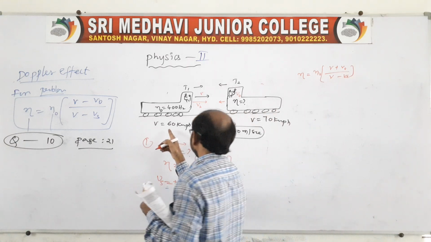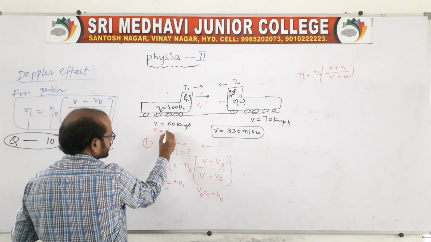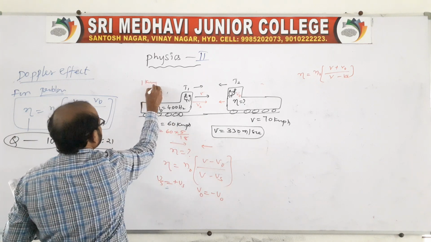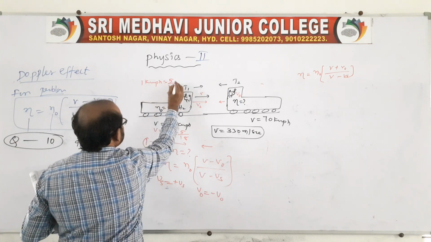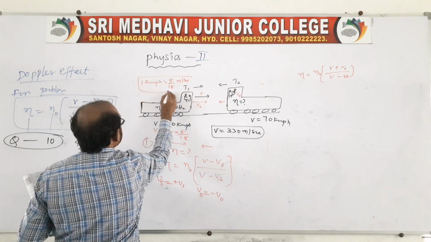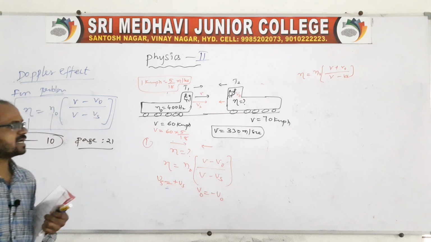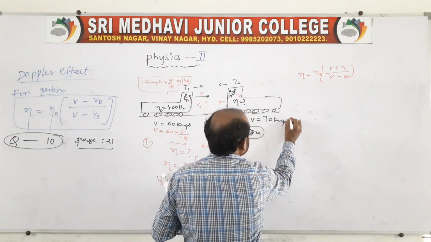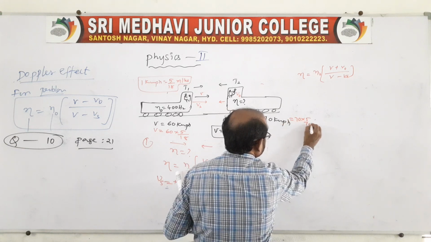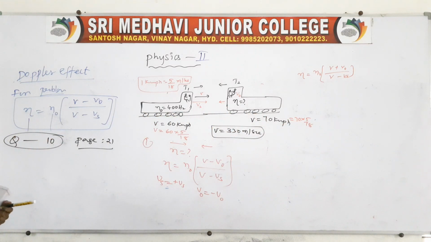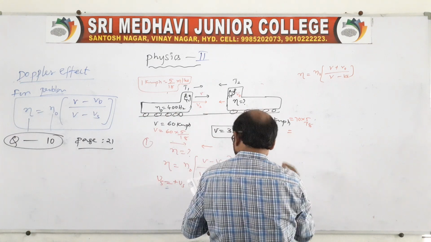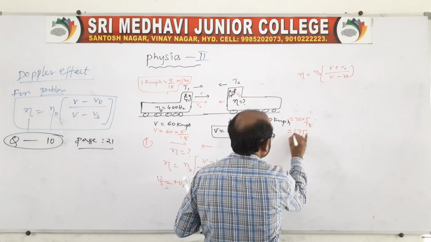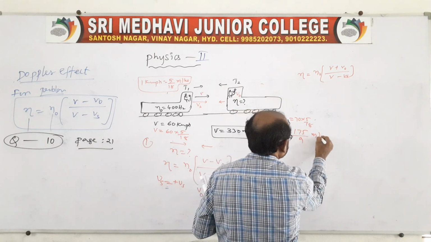And here you look, 60 km per hour is given. So you convert into meter per second, because 1 km per hour is equal to 5 by 18 meter per second. We should convert into meter per second, because it is given in kilometers per hour. Here also you take 70 km per hour, so 70 into 5 by 18, if you multiply like this, we will get meter per second, which is 175 by 9 meter per second.